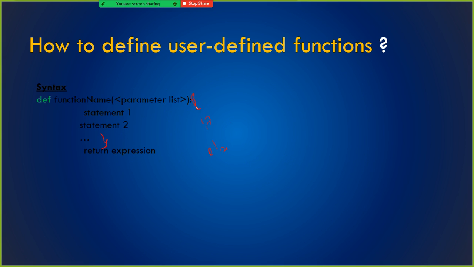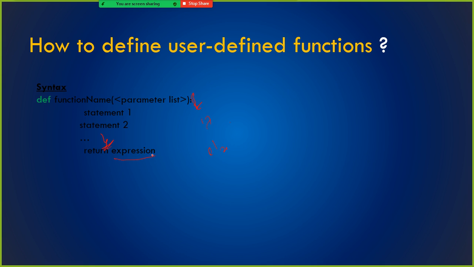But in Python, they don't use curly braces. Instead use a colon, and in the next line of the function definition, give a tab, or you need to press the space bar 4 times. Simply press tab once on your keyboard. That is called indentation. For each and every statement in your block of code, you need to give a tab. That's all. And then the return expression.